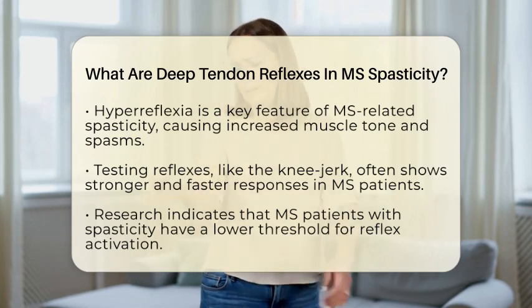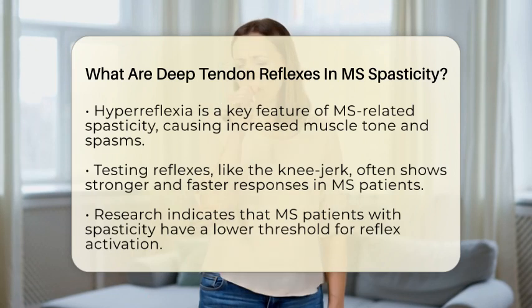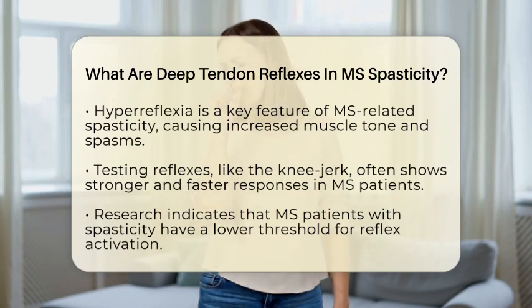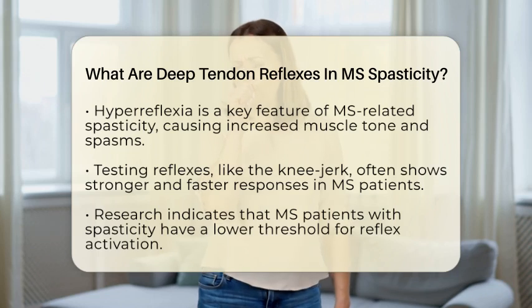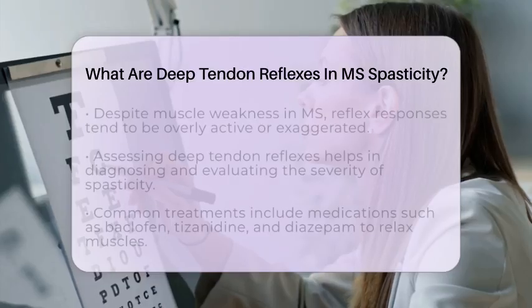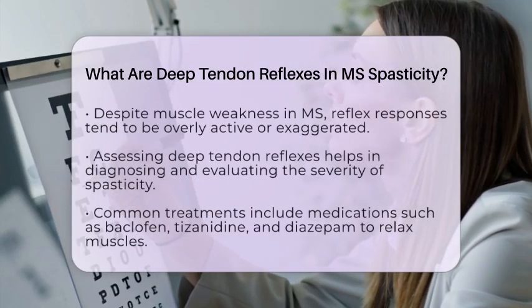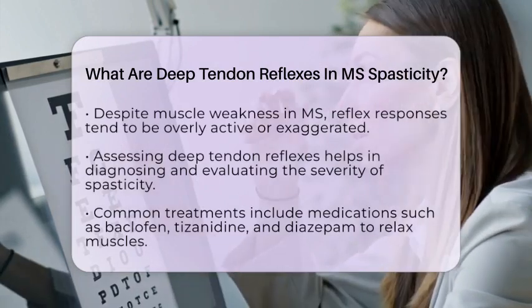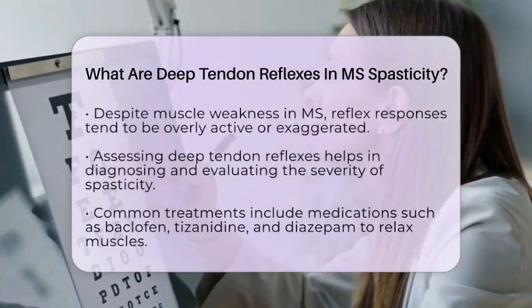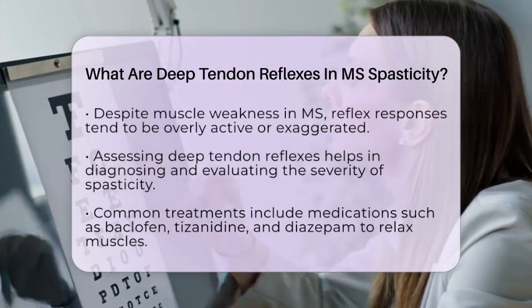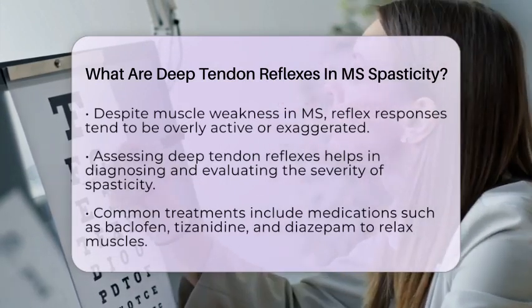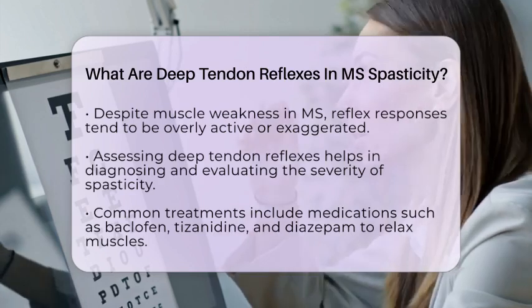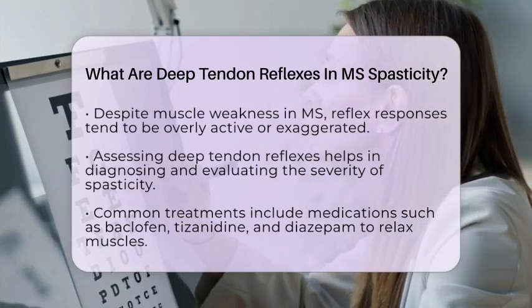Research shows that in MS patients with spasticity, the threshold for triggering these reflexes is lower. This means it takes less of a tap to cause a reflex response, and the response itself is more vigorous. This hyperexcitability occurs because the nerve cells involved become more easily activated, recruiting more muscle fibers during the reflex. Even though muscle weakness can be present in MS, the reflexes tend to be exaggerated.